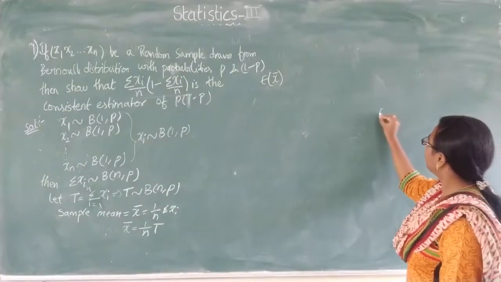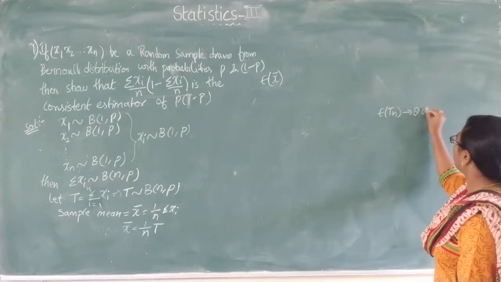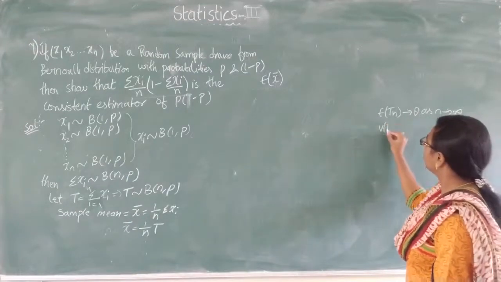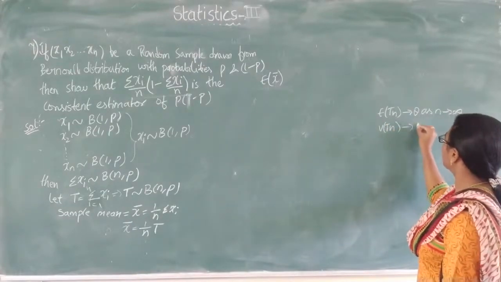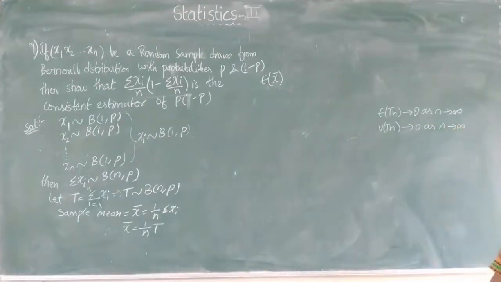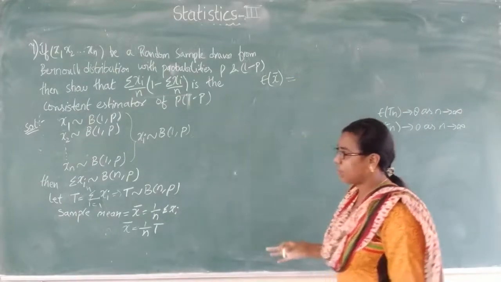Writing here, that is expectation of Tn tends to theta as n tends to infinity, and the second condition is variance of Tn tends to 0 as n tends to infinity. So here we are going to find the consistent estimator of p into 1 minus p. So I have considered Tn as x bar.